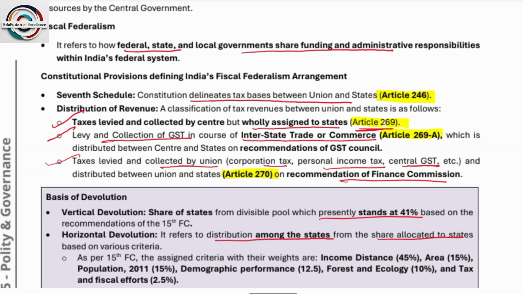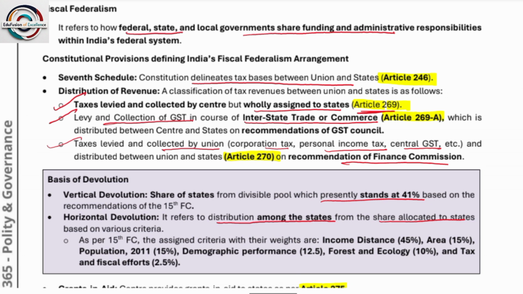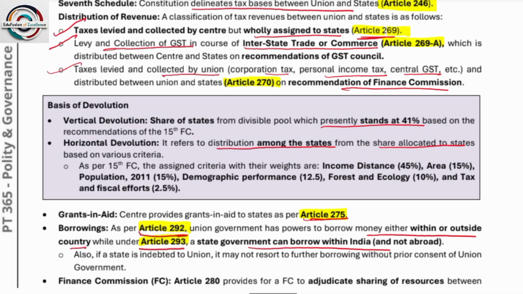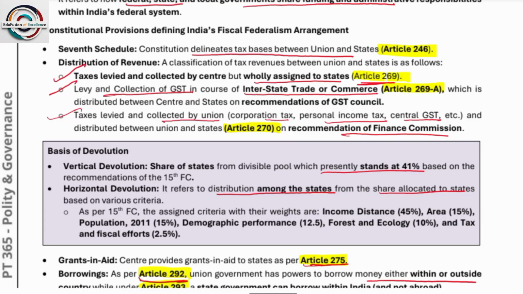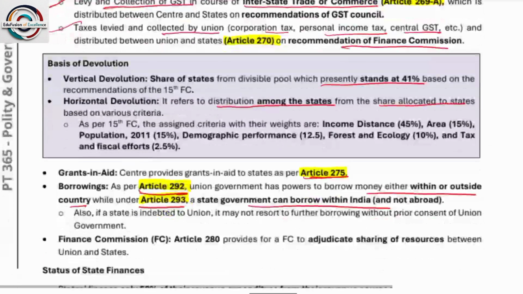Okay. Next, distribution of revenue. A classification of tax revenues between Union and state is as follows: tax levied and collected by the center but wholly assigned to the states. Next is levy and collection of GST in the course of interstate trade and commerce, Article 269A, which is distributed between center and state on the recommendation of the GST Council. Next, tax levied and collected by Union, corporation tax or personal income tax and central GST, and distributed between Union and state, that is Article 270. So ultimately Articles 246, 269, 270 are all tax devolution.